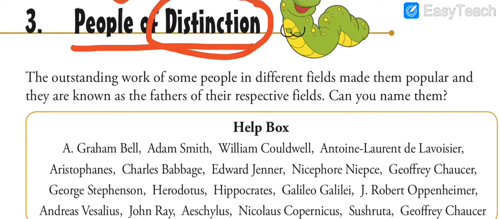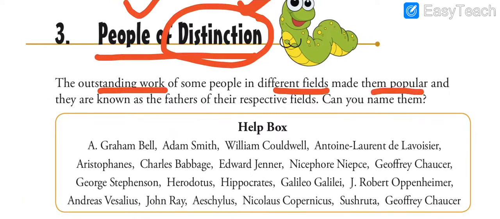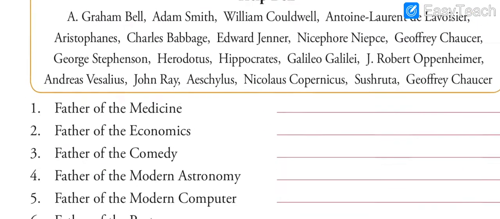They have been given this honor because they have done outstanding work. Outstanding work of some people in different fields made them popular, and they are known as the father of their respective field. So let's try to name them.